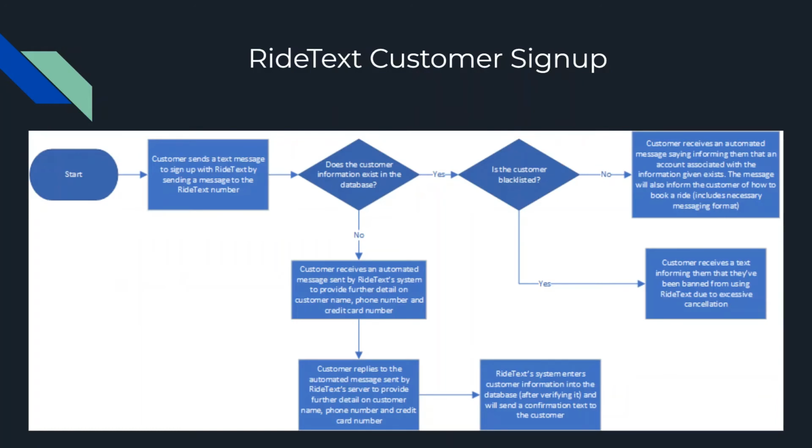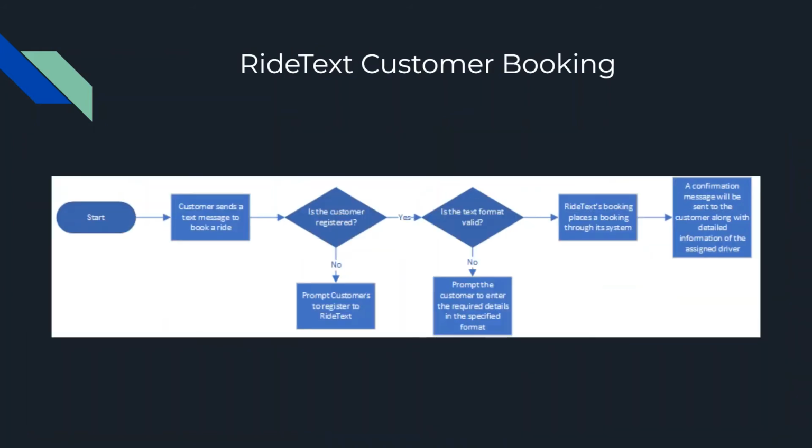Now, this is the workflow for our app, and this is what happens on the backend when a user sends over their data to us over a messaging service. Their data is processed through various checks, and then finally it's sent to the driver to accept their journey. And if the driver accepts, the user gets an automatically generated reply showing them that their journey has been accepted.